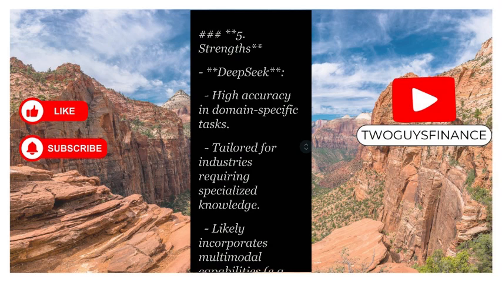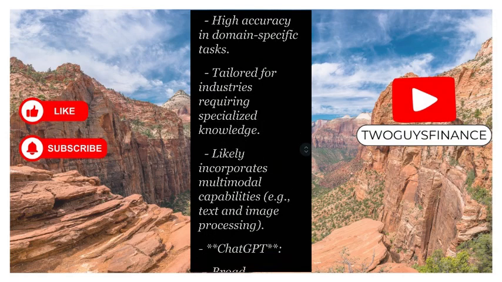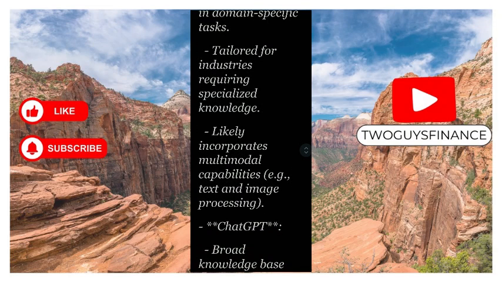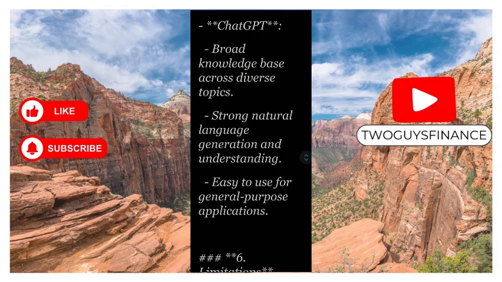Let's look at their strengths. Deepseek has high accuracy in domain-specific tasks. It is tailored for industries requiring specialized knowledge. It likely incorporates multimodal capabilities, e.g. text and image processing, and it does actually. You can send in some images too. Well, let's look at ChatGPT. The strengths of ChatGPT are: one, a broad knowledge base across diverse topics; two, strong natural language generation and understanding; and three, it's easy to use for general purpose applications.